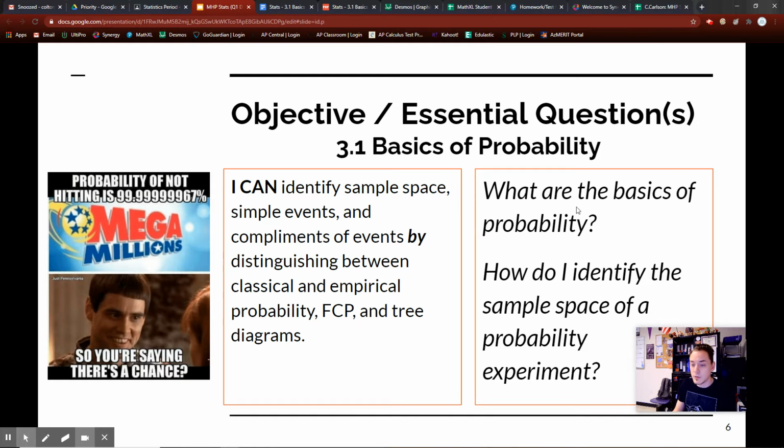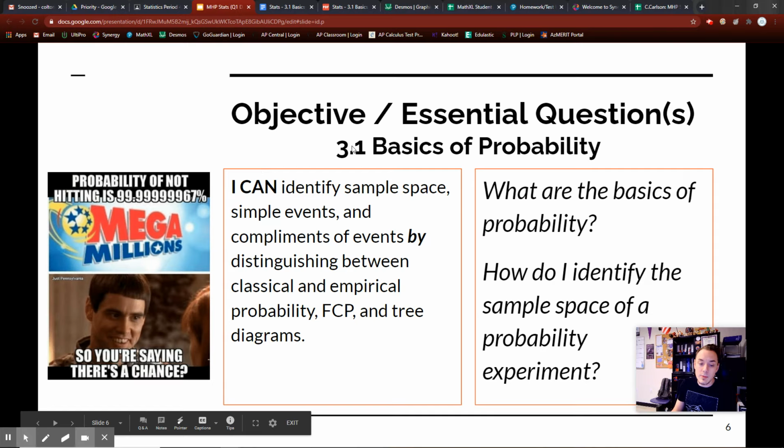So write down the essential question. What are the basics of probability? How to identify the sample space of a probability experiment. This is the objective. You don't need to write the objective at all if you don't want to, but just write down the essential question.